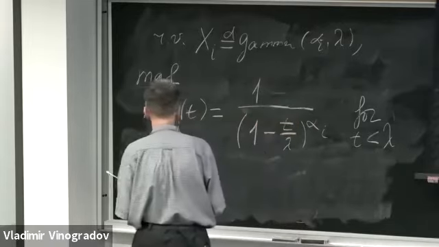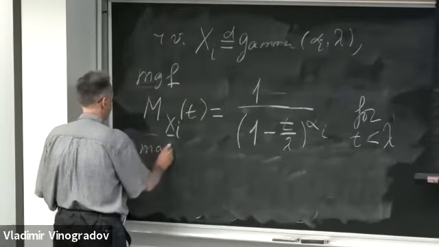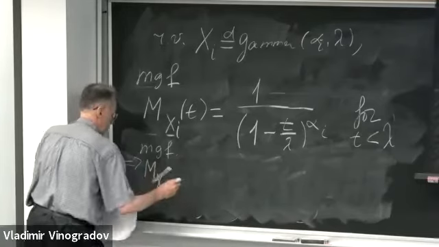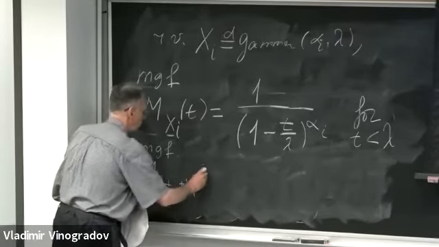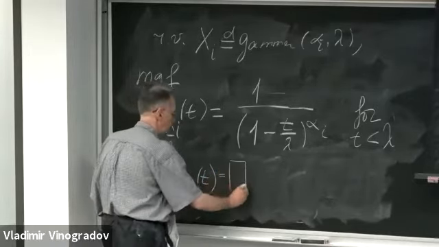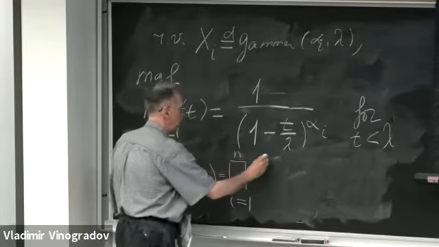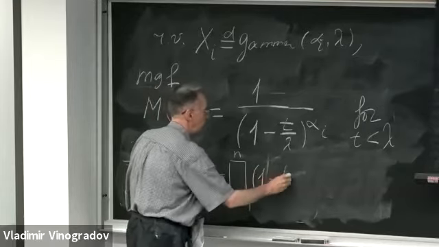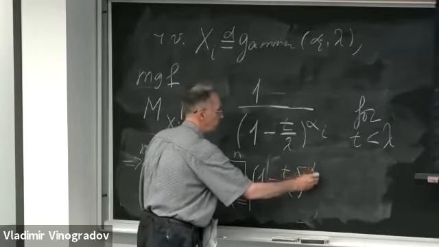Okay, and therefore the MGF of the sum X1 plus X2 plus etc. plus Xn at point t is going to be the product over i from 1 to n of (1 minus t over lambda) to the power negative alpha i.